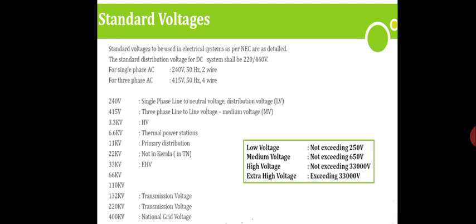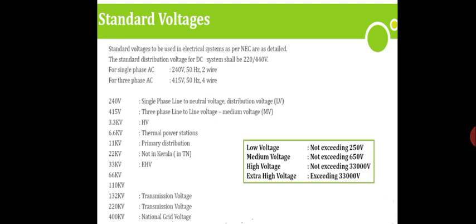So we can see like this. In the substation the voltage will be high voltage. In the distribution transformer the output voltage will be medium voltage, and in the single phase domestic houses we can see the voltage will be low voltage.